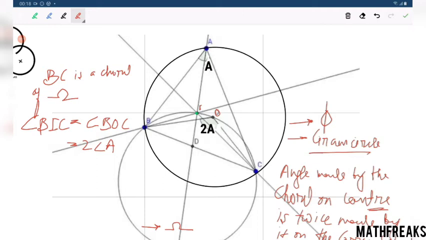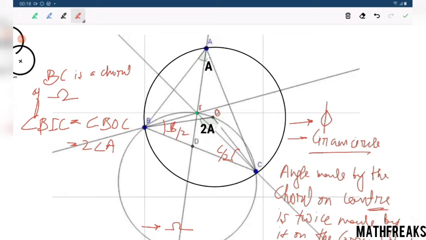Now angle BIC, I is the incenter. So this angle is B by 2, since I is the incenter, and this angle is C by 2.